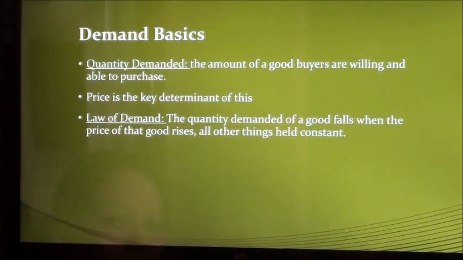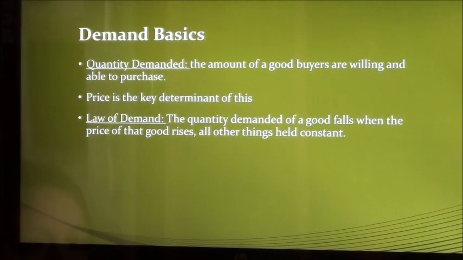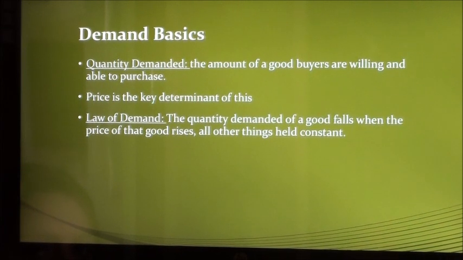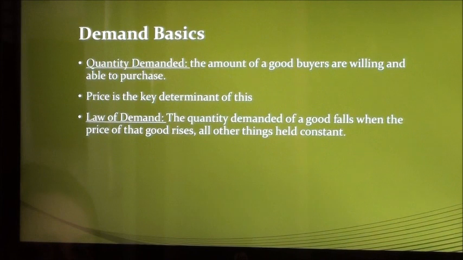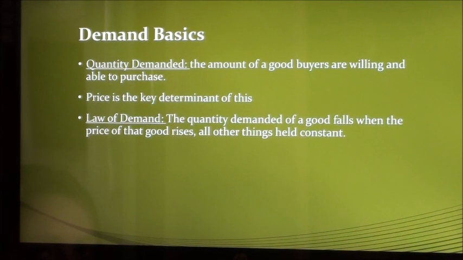Let's begin by explaining some basic demand concepts. The quantity demanded of a good is the amount of a good that buyers are willing to purchase. Price determines the amount of a good demanded. When all other factors are held constant, if the price of a good rises, then the quantity of a good demanded will decrease. Also, if the price of a good falls, the quantity of that good demanded will increase. This idea is called the law of demand.